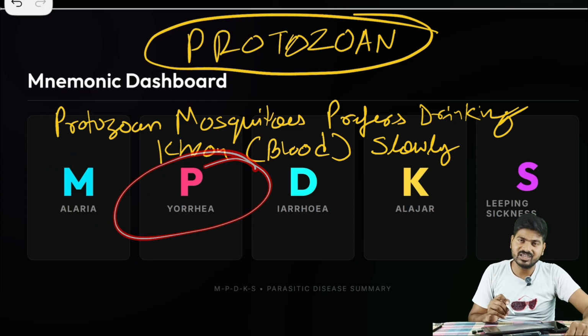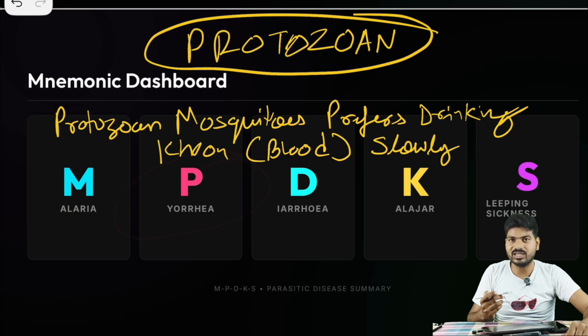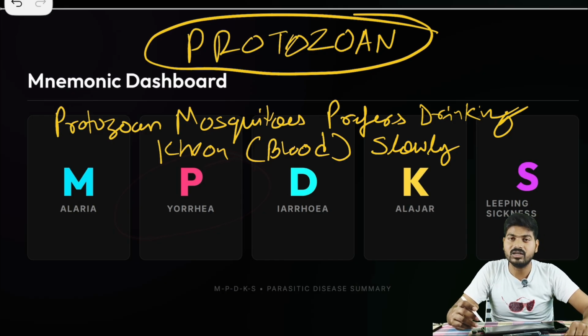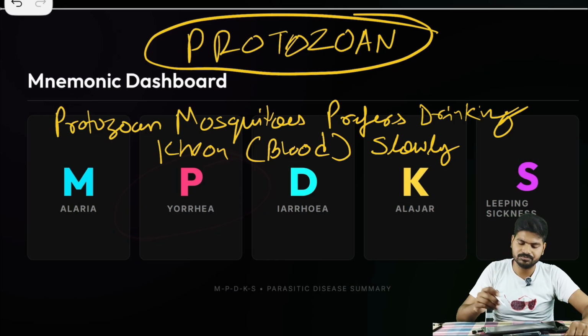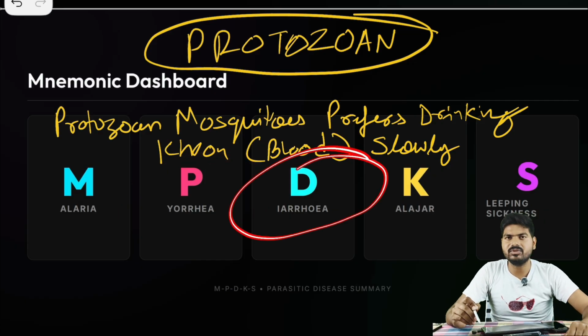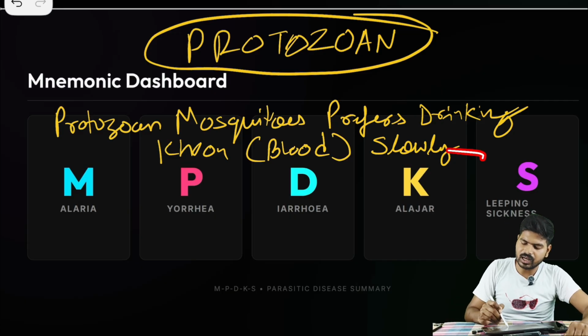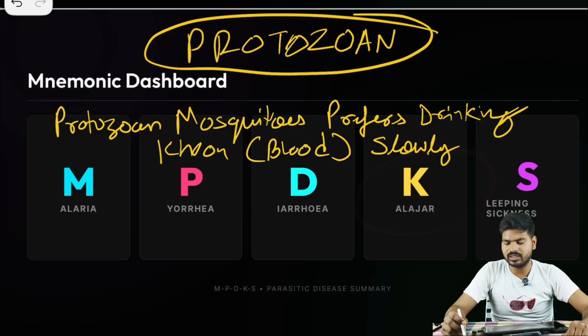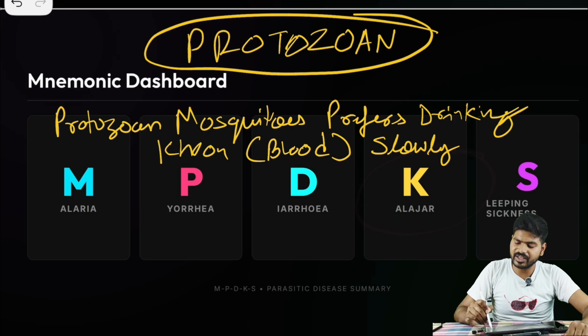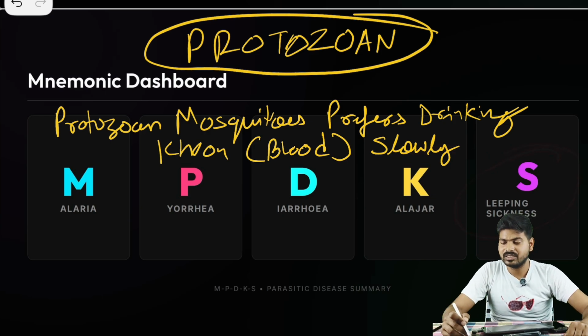P for pyorrhea, दांतों में होता है. Yellowness in your gums, in your tooth. D for diarrhea, that means you have to go to washroom again and again. Your stomach is in bad mood. काला अजर, हैजा जिसको कहते थे. And as for sleeping sickness, tsetse fly causes this protozoan disease, sleeping sickness.